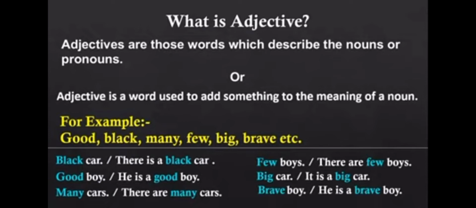For example, black car, good boy, many cars, few boys, big car, brave boy. There is a black car, he is a good boy. There are many cars, he is a brave boy, it is a big car, there are few boys. These are the examples of adjectives. An adjective is a word used to add something to the meaning of a noun. It qualifies the noun or describes the noun or modifies the noun.